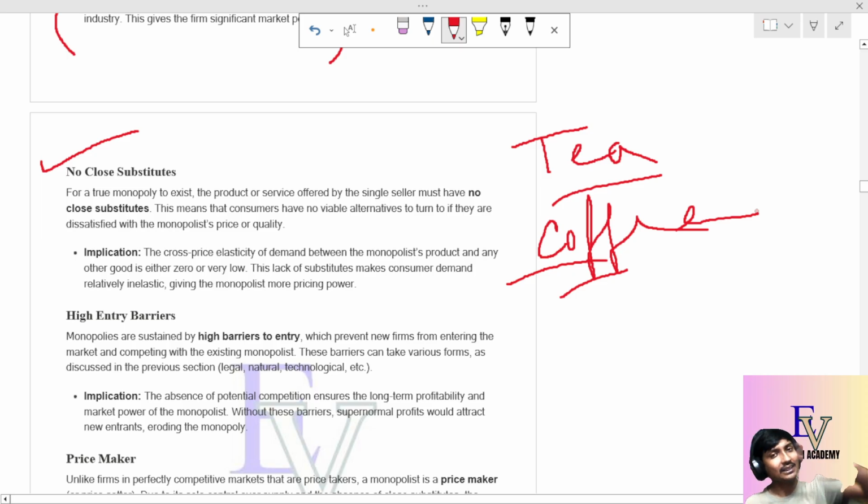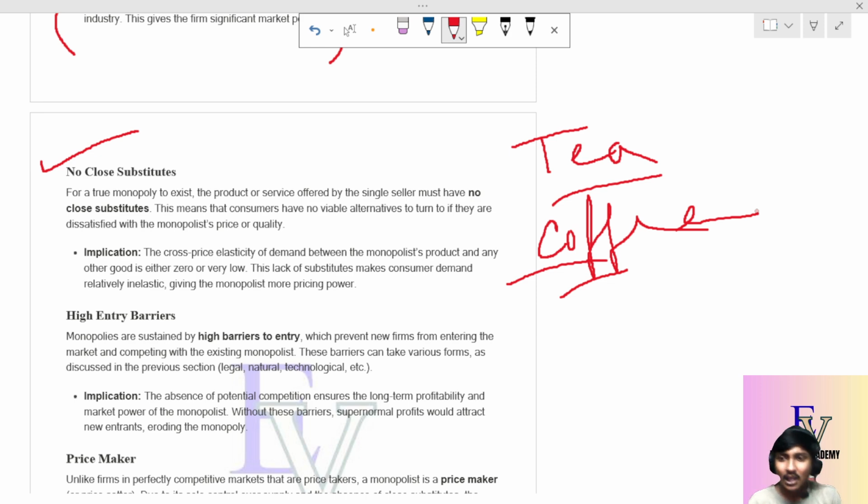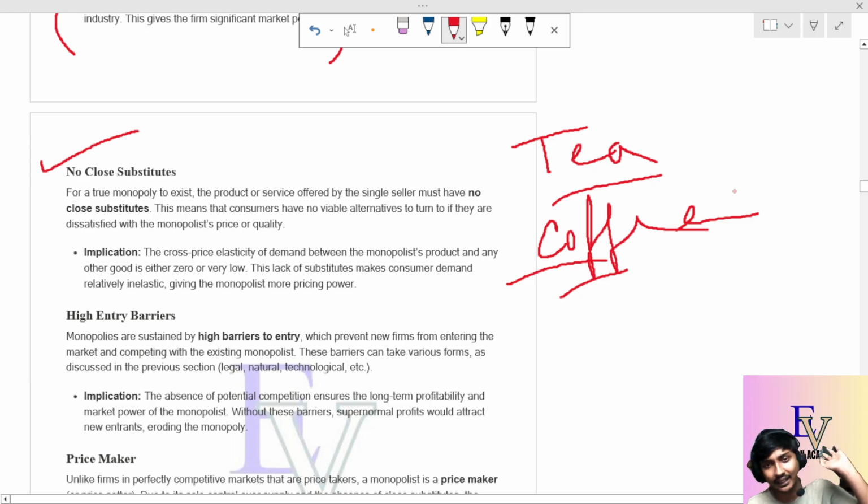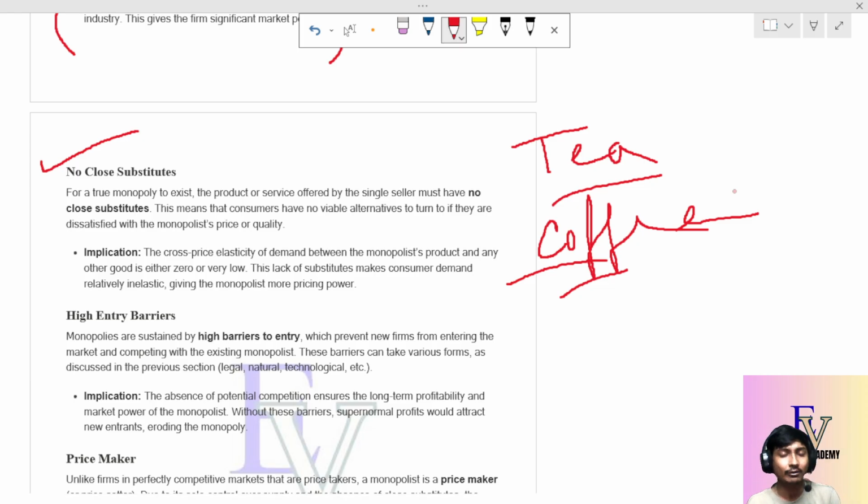So now if the price of coffee increases, the demand for tea may decrease or increase. If the price of tea increases, the demand for coffee may increase or decrease, meaning there can be a change. If there is no close substitute for what I am selling, I have no substitute in the market, then what will be the cross price elasticity?